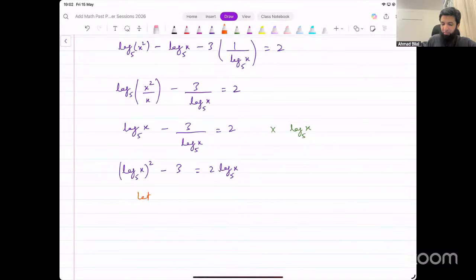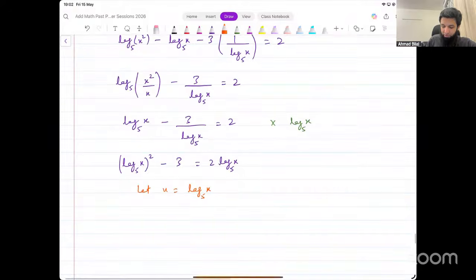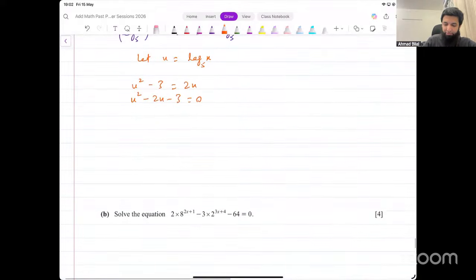Let's say some other letter, maybe u, equals log of x base 5. Now this becomes u squared minus 3 equals 2u. That's a quadratic equation. Solve it as a quadratic. Now u squared minus 2u minus 3 equals 0. Can we factorize this?